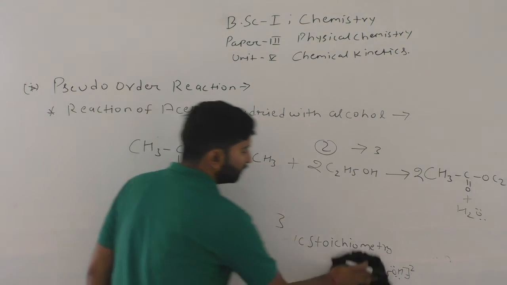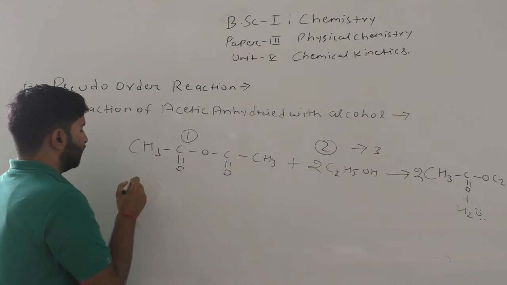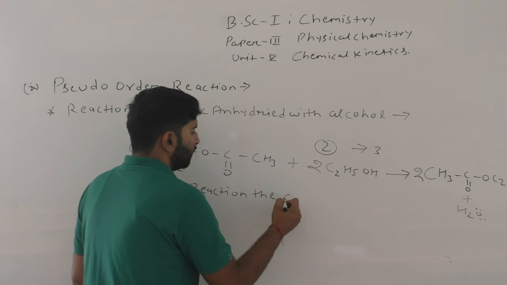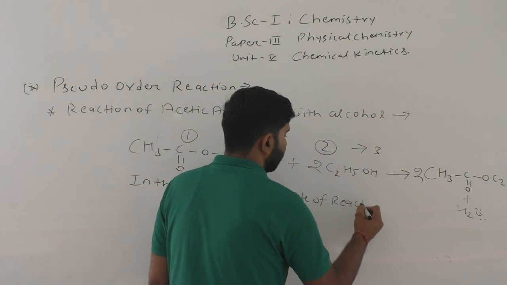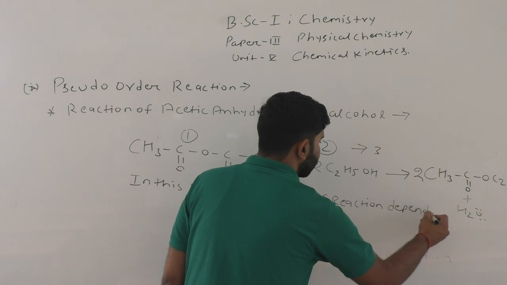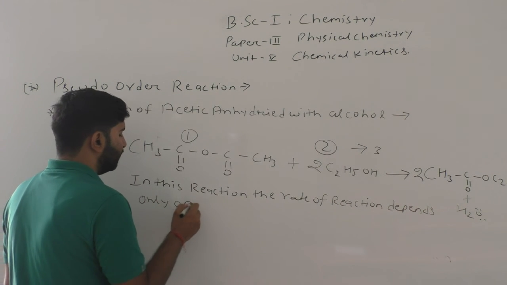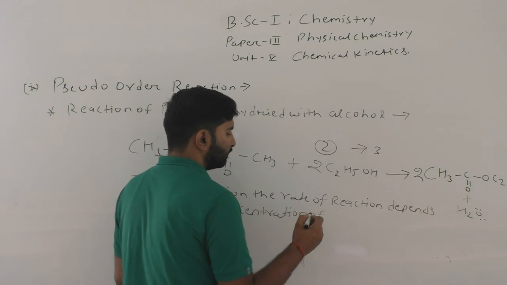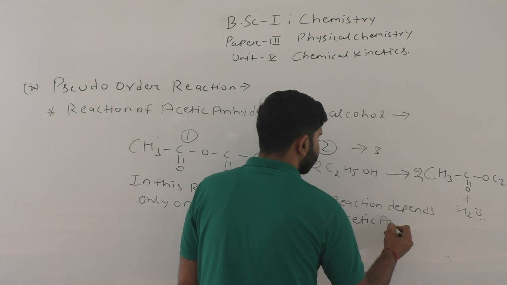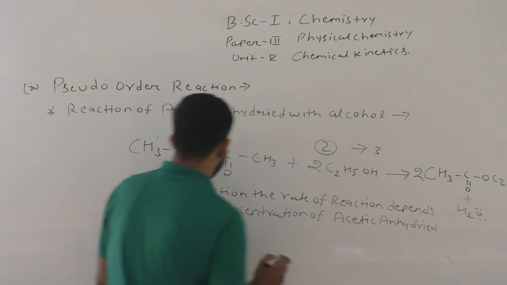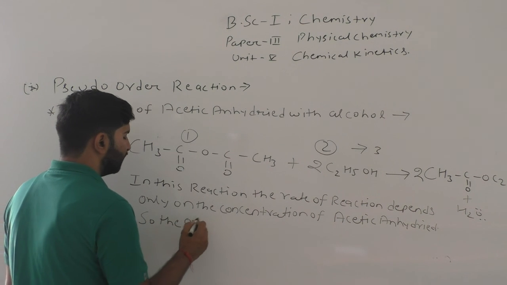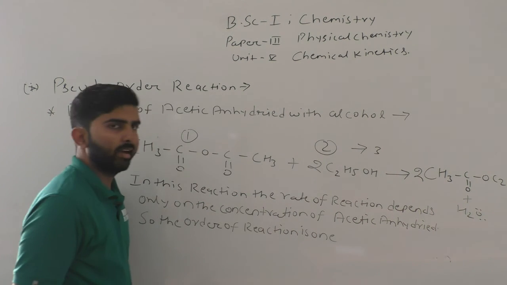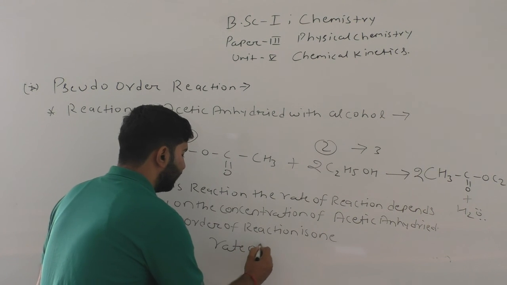So we write: in this reaction, the rate of reaction depends only on the concentration of acetic anhydride, so the order of the reaction is 1.